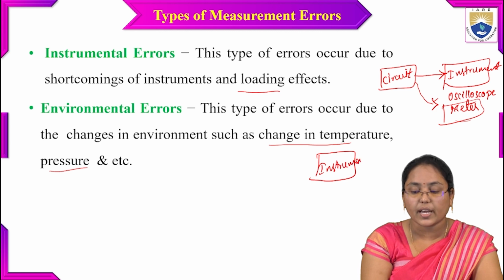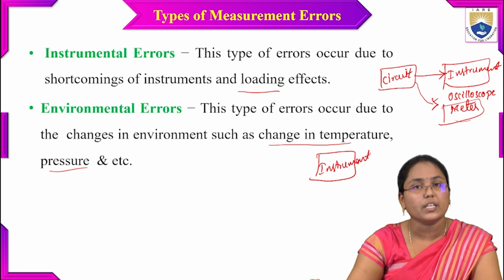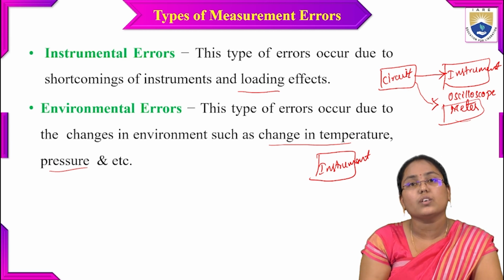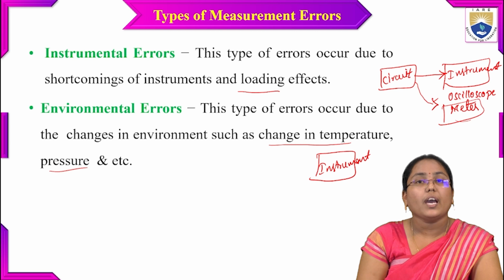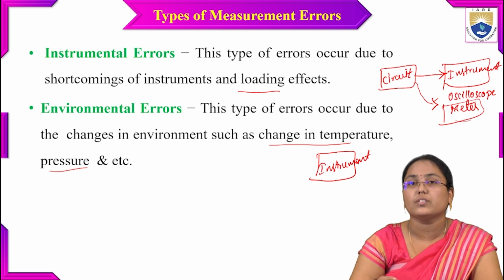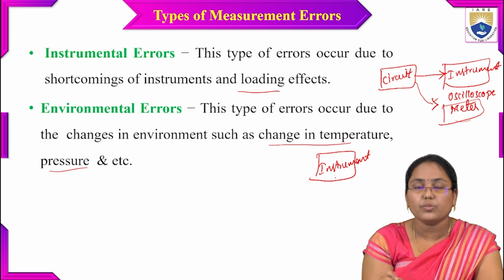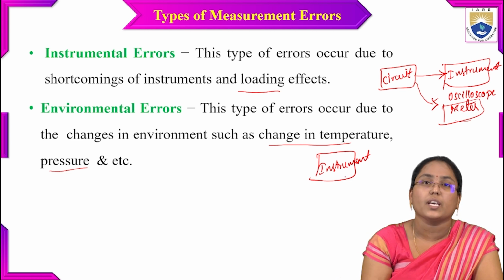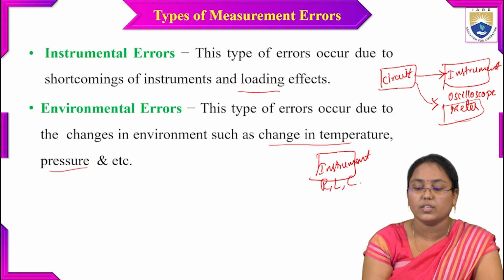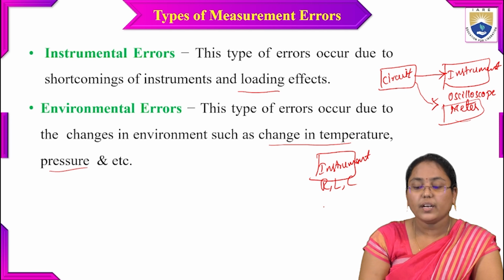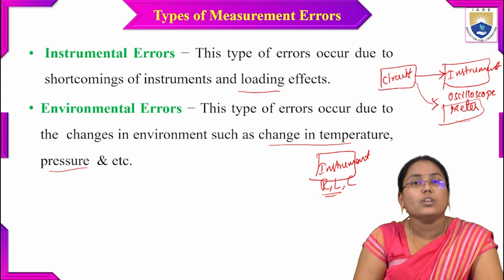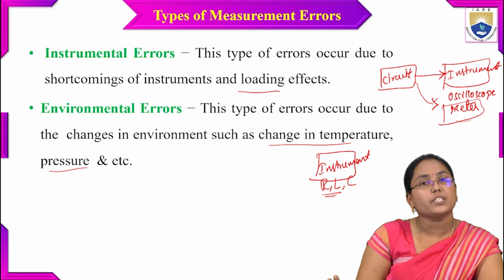If the instrument is unable to withstand the particular changes in the temperature, at that time definitely there will be some problem in the elements inside the instrument also. And because of this, there can occur errors in the measurement process. As you can see, this instrument is there. Inside this instrument, suppose I have some passive elements such as resistor, capacitor and inductor. These elements are there inside the instrument. But this instrument has its own temperature tolerance rate, so it can only tolerate up to some certain temperature.